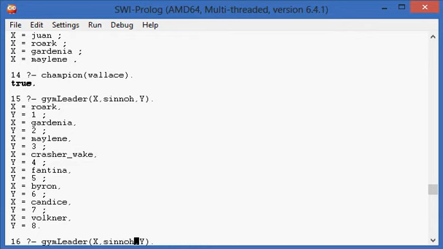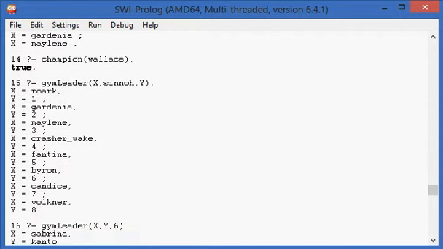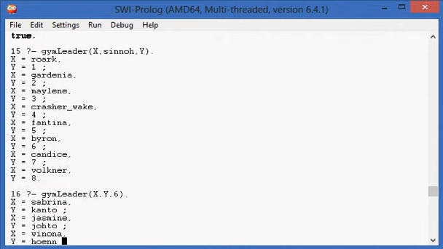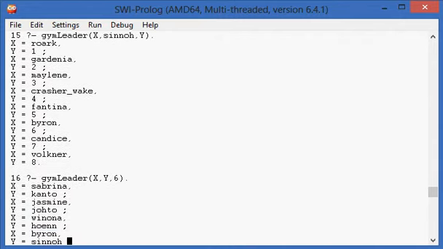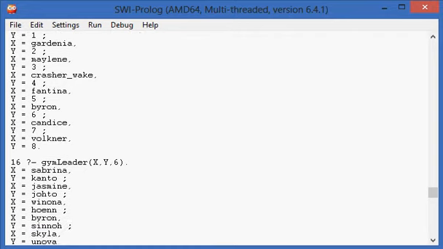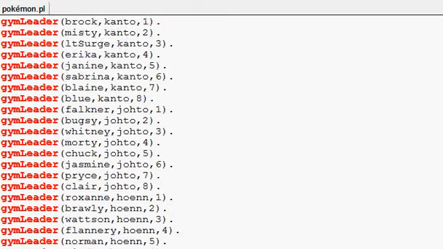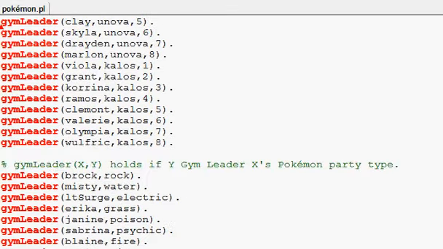Now we could also, if we're really bored, see all of the 6th gym leaders. Sabrina is the 6th gym leader of Kanto, Jasmine's 6th gym leader of Johto, Winona's the 6th gym leader of Hoenn, Byron's 6th of Sinnoh, Skyla's 6th of Unova, and Valerie, the fairy gym leader, is the 6th of Kalos. So that's like that. That's scrolly.